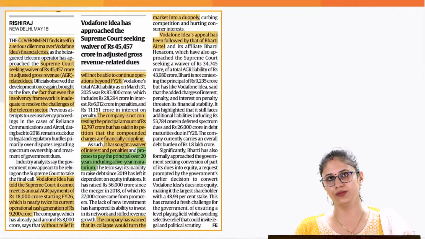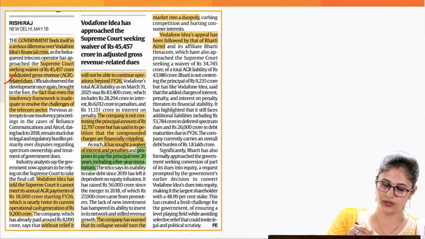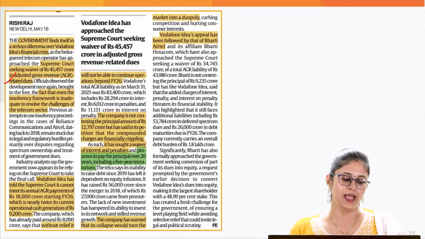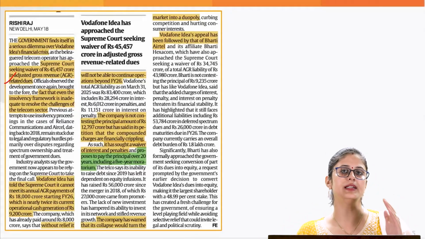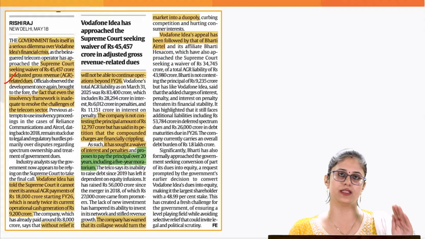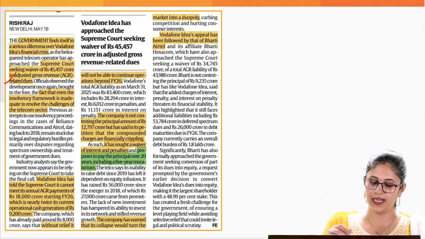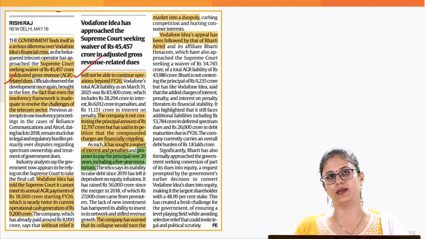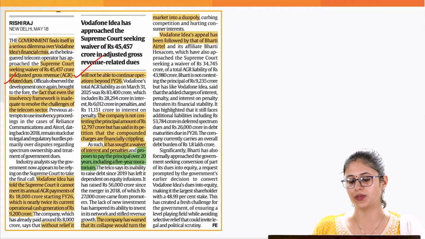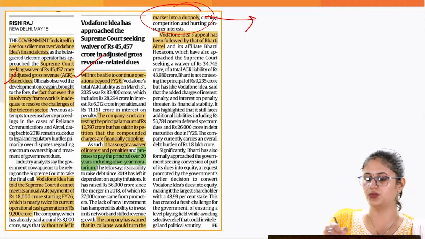As I have told you, Vodafone has gone to the Supreme Court with regard to the AGR dues, and it has clearly stated that if it doesn't get the waiver on the adjusted gross revenue dues, it may not be able to operate beyond financial year 2026. If this happens, then the market would turn into a duopoly.